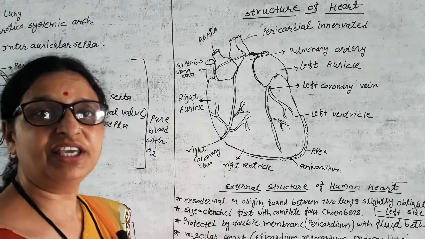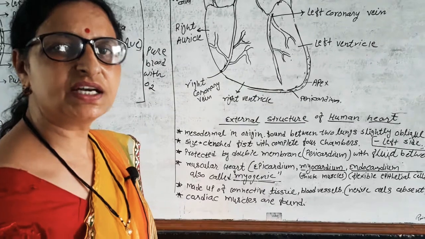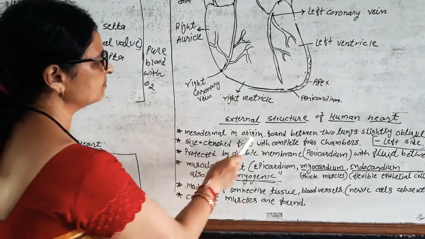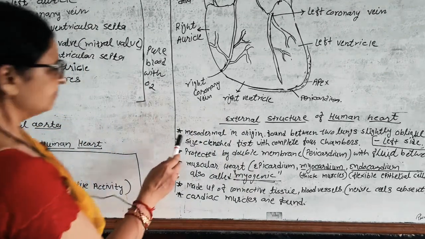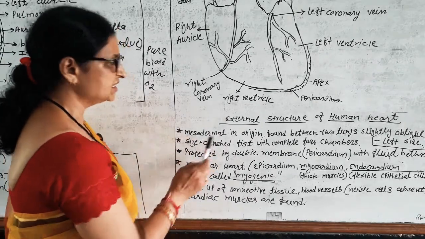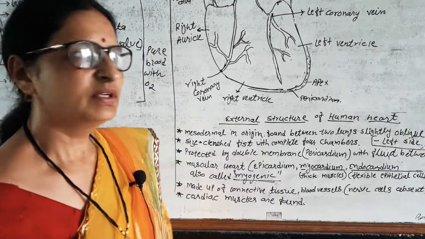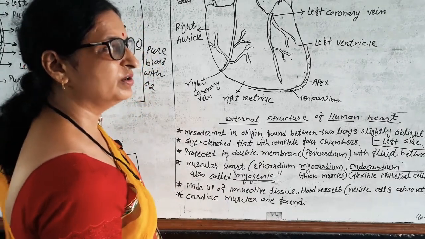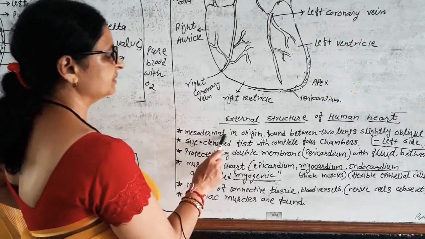Here we can see the external structure of heart. Our heart is mesodermal in origin. It means in the embryonal stage there are 3 layers: ectoderm, endoderm and mesoderm. In the gastrula stage, ectoderm, endoderm and mesoderm are developed. So mesoderm develops the heart.